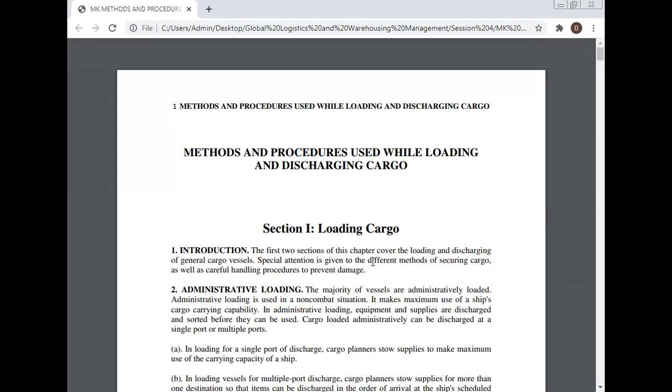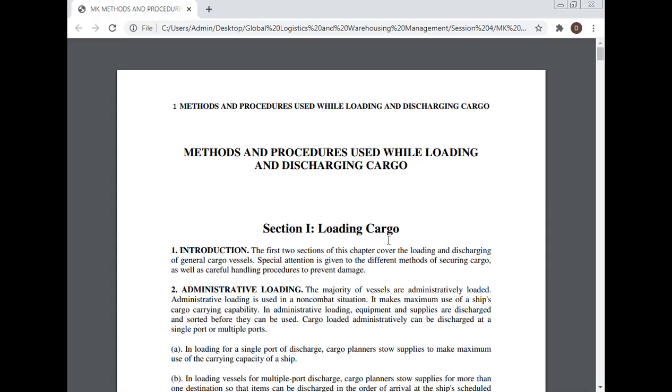Today, Professor Dr. Manoj Kumar will discuss the topic of the methods and procedures used while loading and discharging cargo. This topic is in the syllabus of global logistics and warehousing management courses throughout the world.